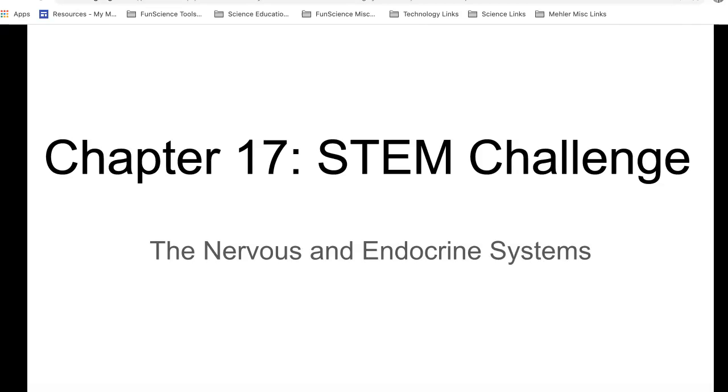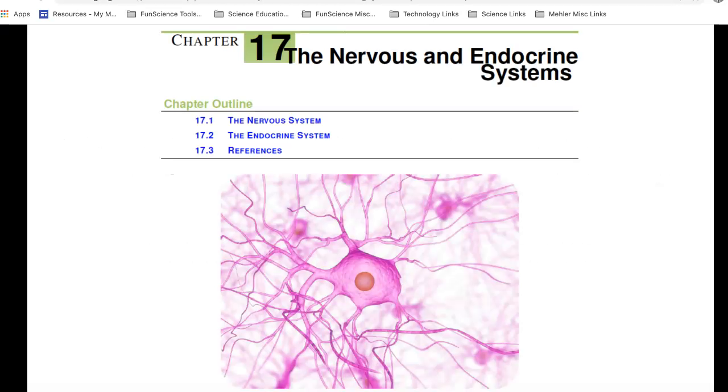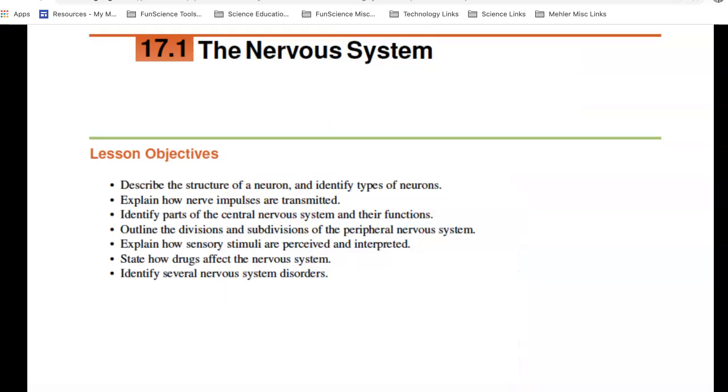In this chapter we're going to talk about the nervous system and the endocrine system. The endocrine system is the system that involves your hormones. Mostly we're going to talk about the nervous system. So there are two sections, 17.1 and 17.2, that we'd like you to read and study. That's a stylized version of a nerve cell.